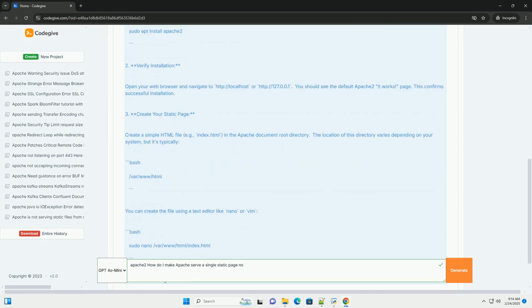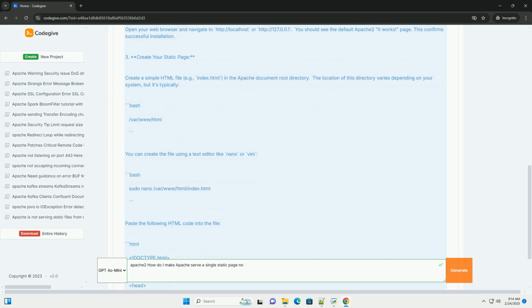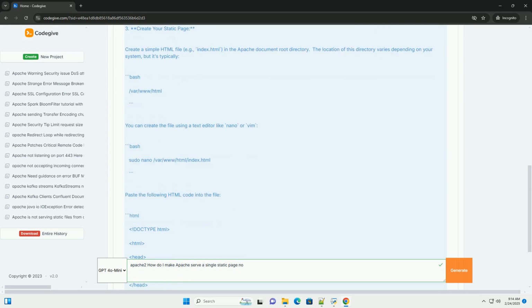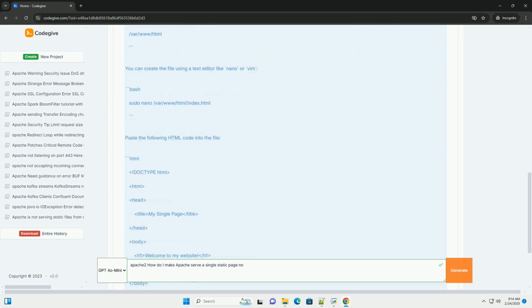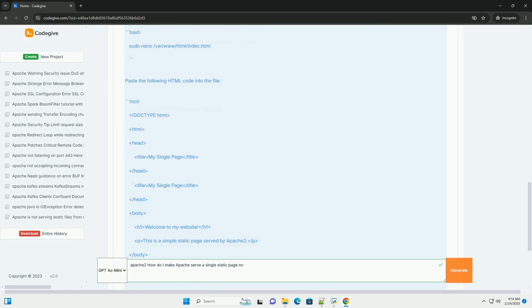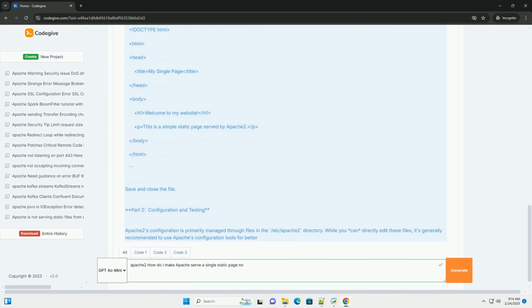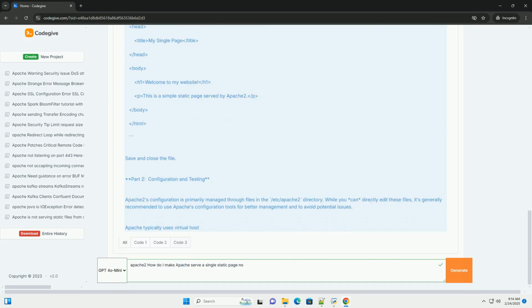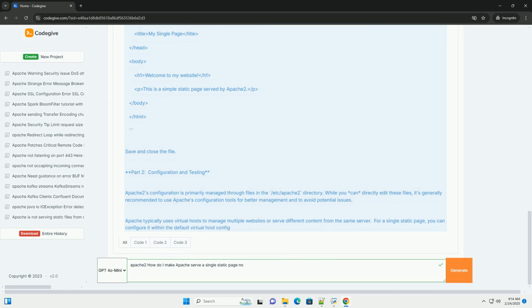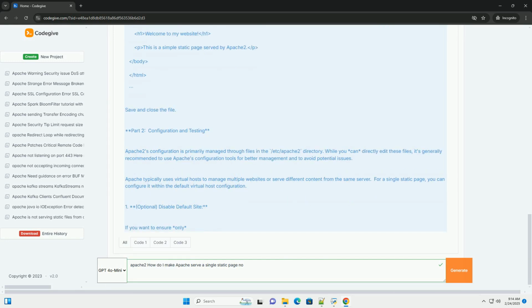Part 1, Installation and Basic Setup, Ubuntu/Debian. The instructions below are tailored for Ubuntu/Debian-based systems. Adaptations for other distributions might be necessary. 1. Install Apache 2. Open your terminal and use the following command.